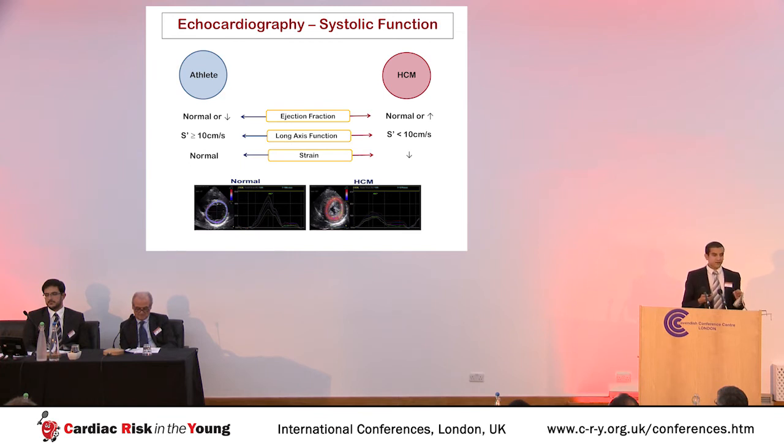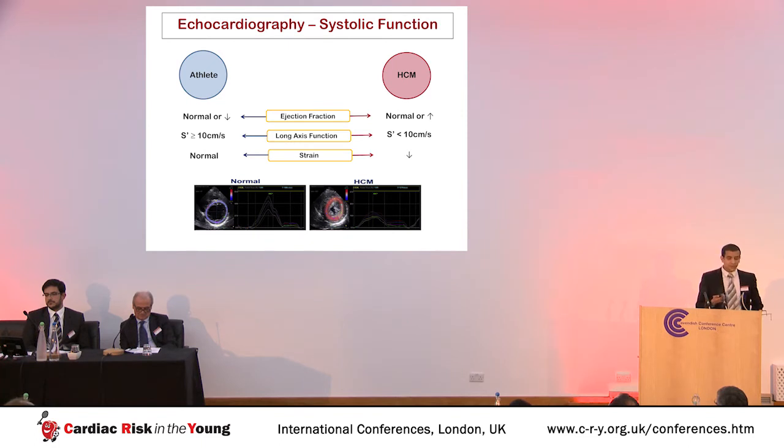Diastolic function is another very sensitive indicator of early subclinical hypertrophic cardiomyopathy, so that the E to A ratio in athletes is often high, above 2 sometimes, whereas in hypertrophic cardiomyopathy, it may be low or reversed early in the process.